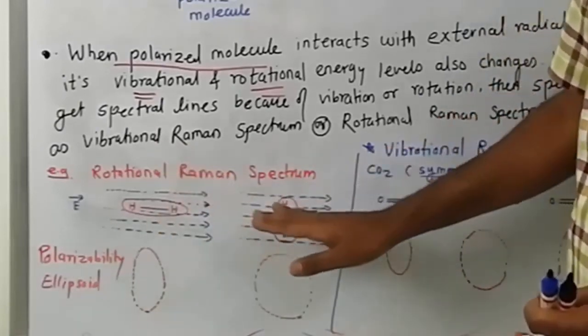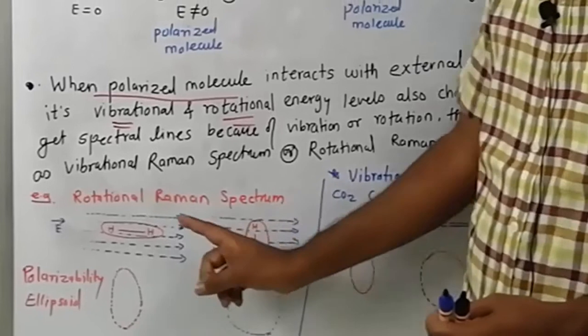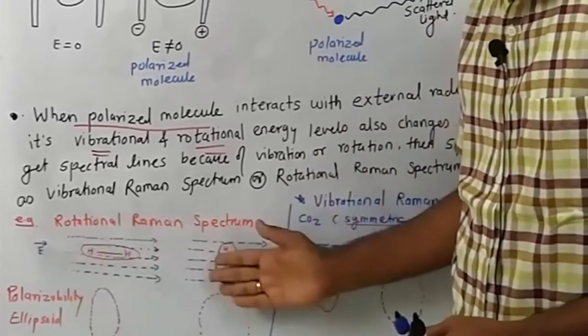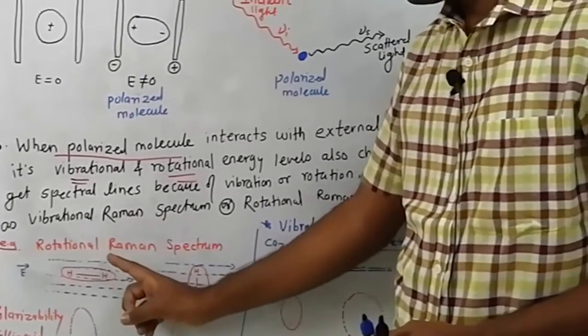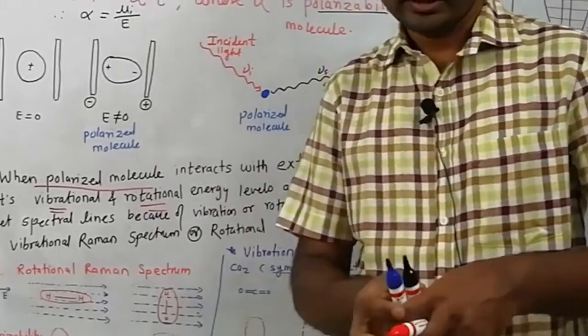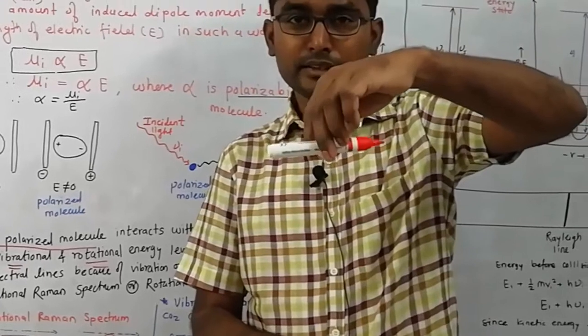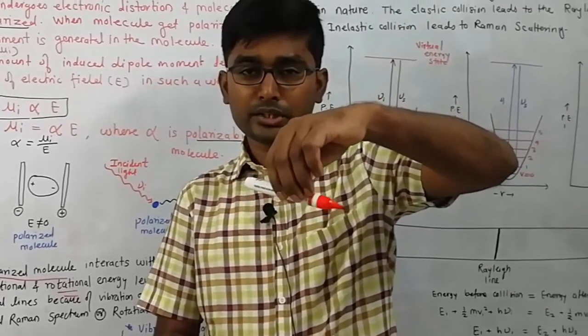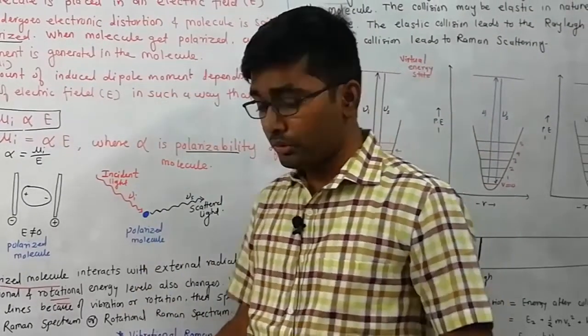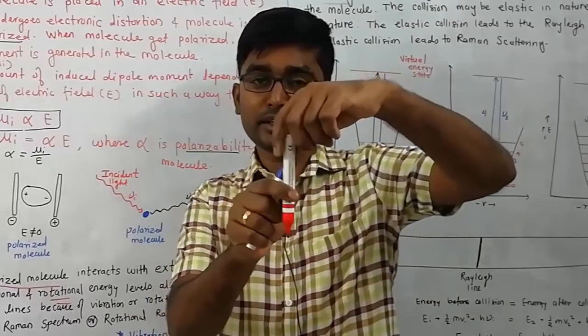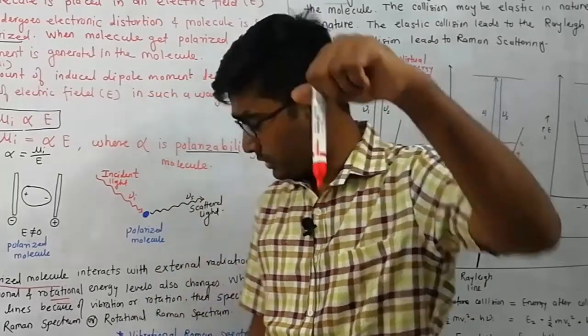Why? Now this is the direction of the electric field strength and the molecule is rotating end over end. Look at this H2 molecule, it is rotating like this. This is called end over end rotation. And in the second case, the molecule is rotating axially. This is the axial rotation.